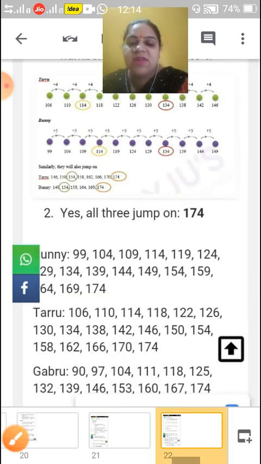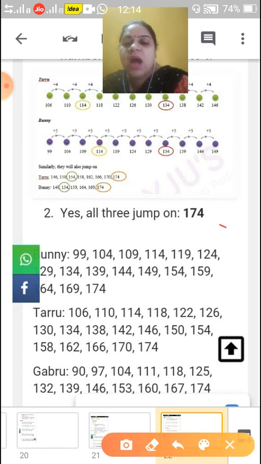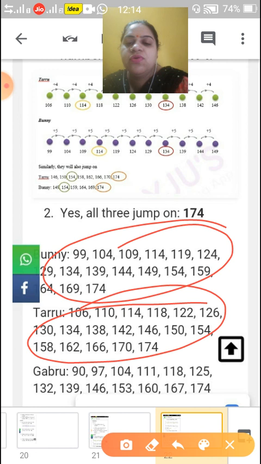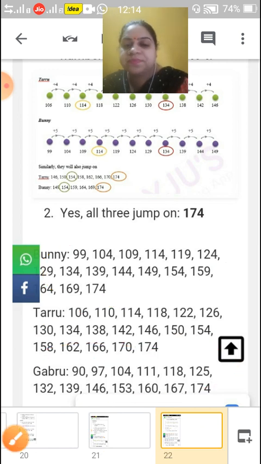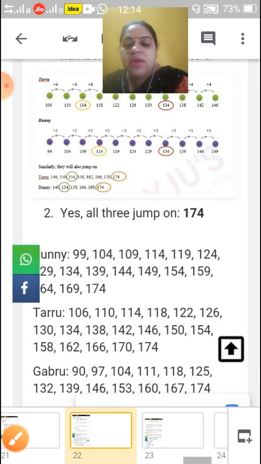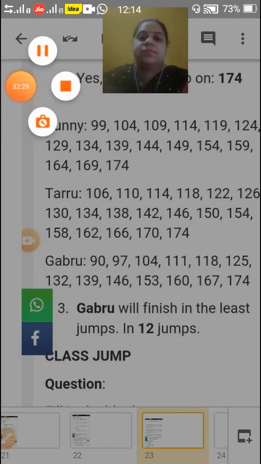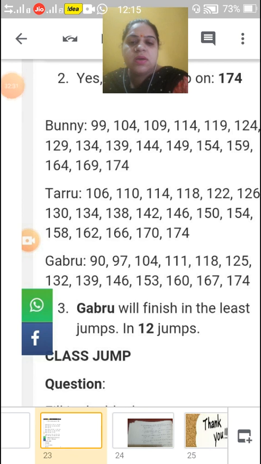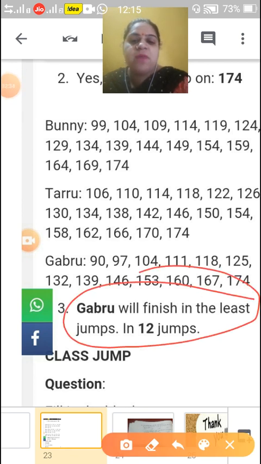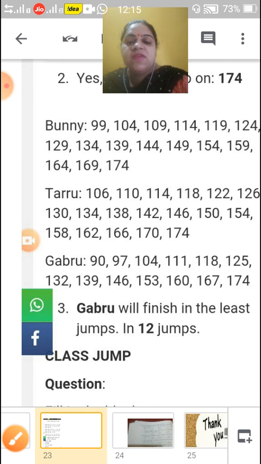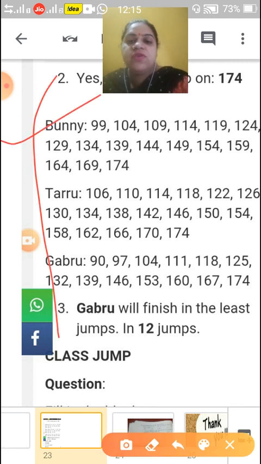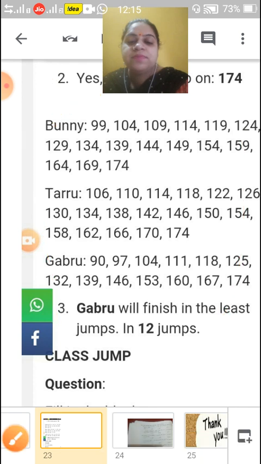Now let's have a look. Yes, all three jump on 174. You can have a look how they are jumping. Understood? Now next, you can have a look. Gabru will finish in the least jumps, in how many jumps? That is 12 jumps. Now next, this is your solution. Okay children, you can have a look how they are jumping.